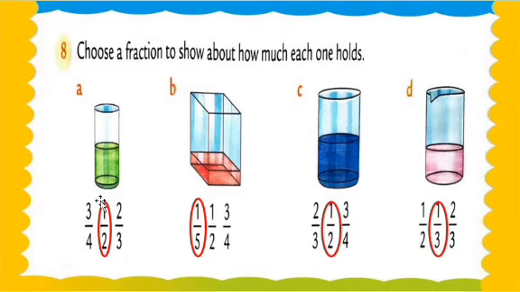See here, how much of the first apparatus, the first jug, is filled with green color? Greenish color. Understood? See, this is half. It's a half, not full.